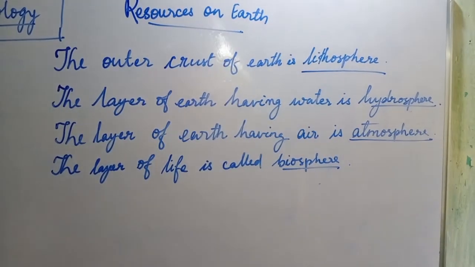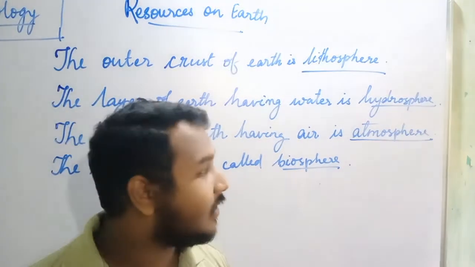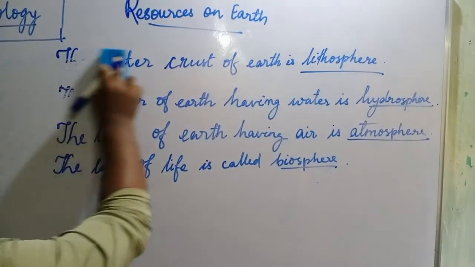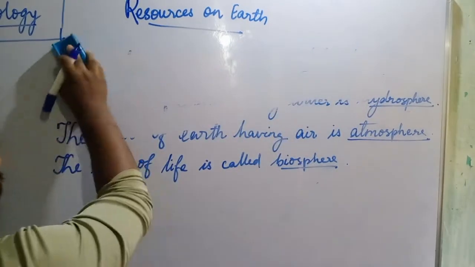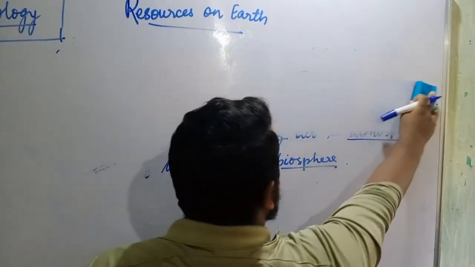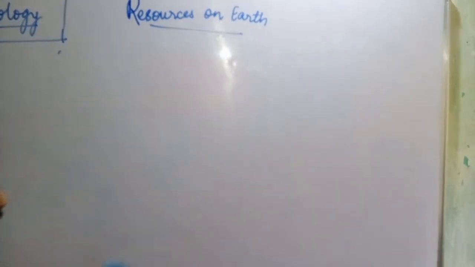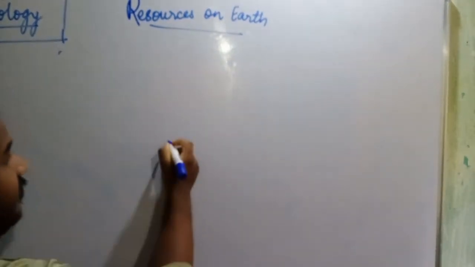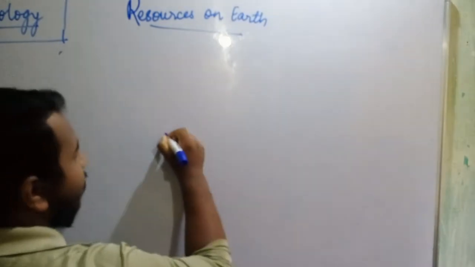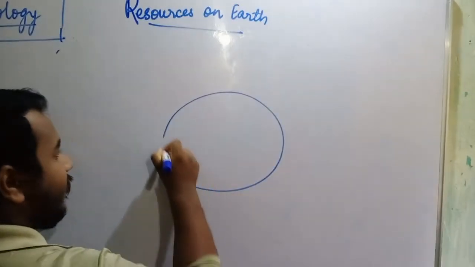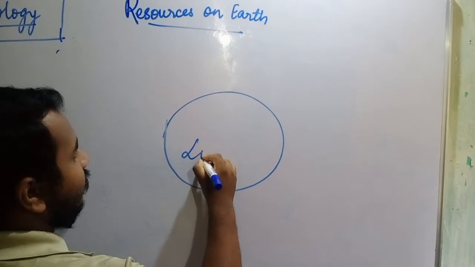First lithosphere, hydrosphere, atmosphere and biosphere. How can we understand this one? We will take it like this. First, this is lithosphere.